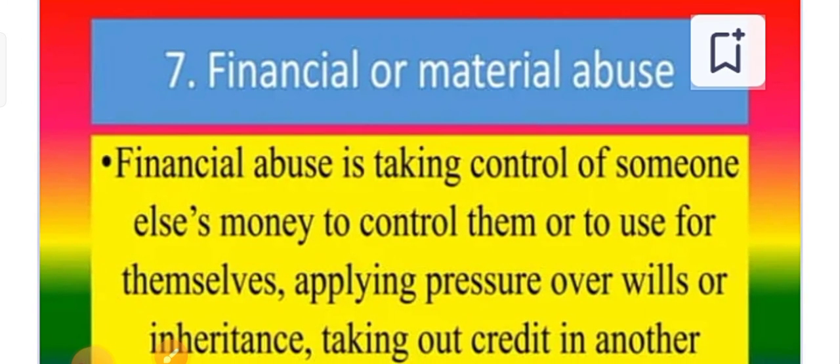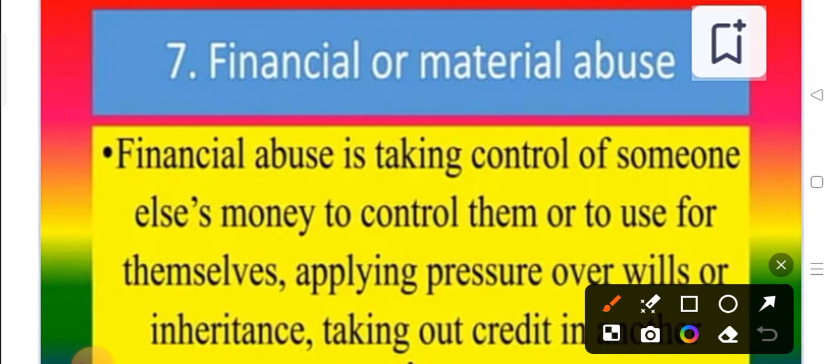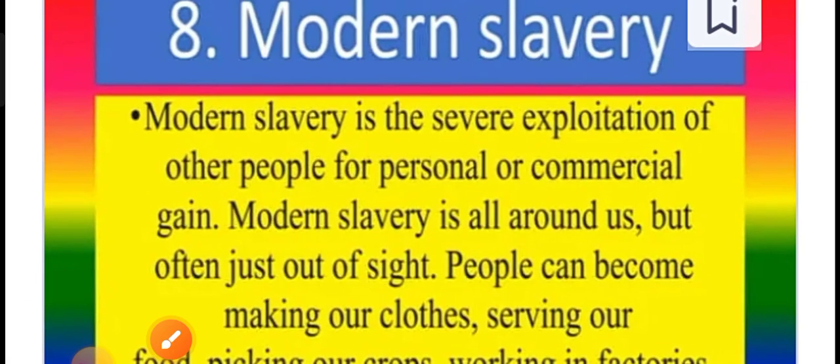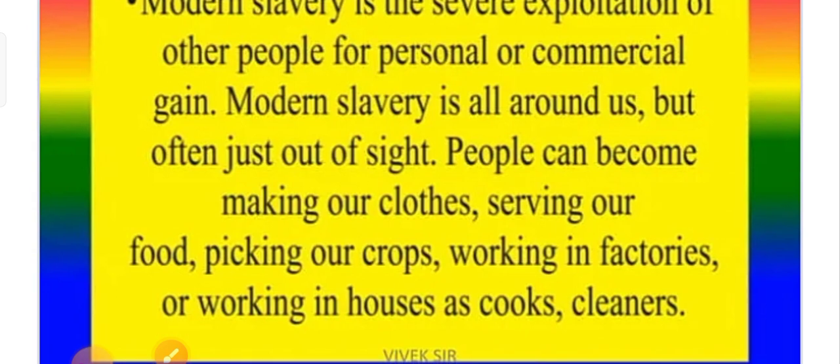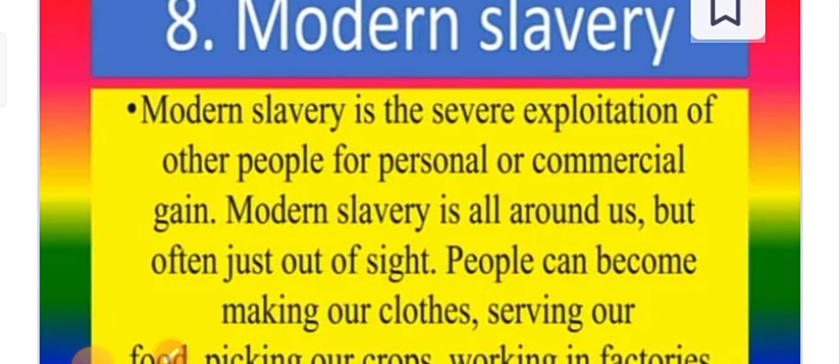Next, financial and material abuse: taking control of someone else's money to control them financially. Then modern slavery, the exploitation of other people for personal commercial gain. Modern slavery is all around us but often just out of sight. People can be made to make our clothes, serve our food, pick our crops, work in factories, or work in houses as cooks or cleaners. That is modern slavery, the exploitation of other people for personal commercial gain.